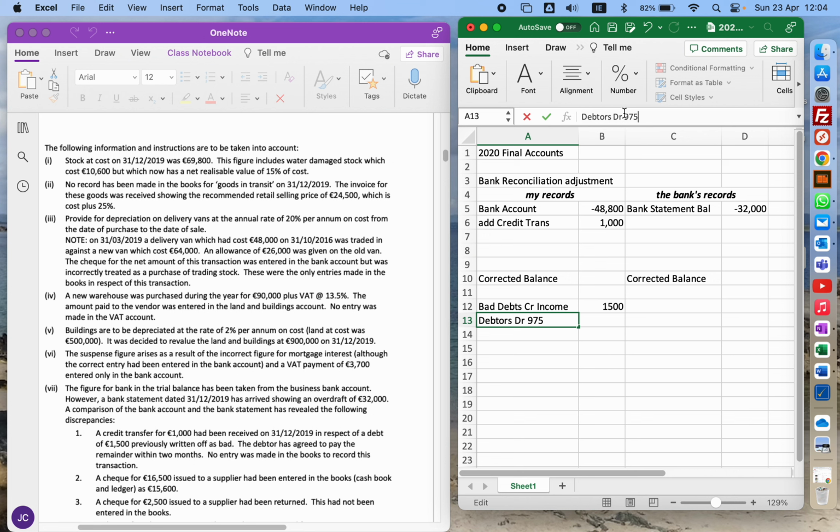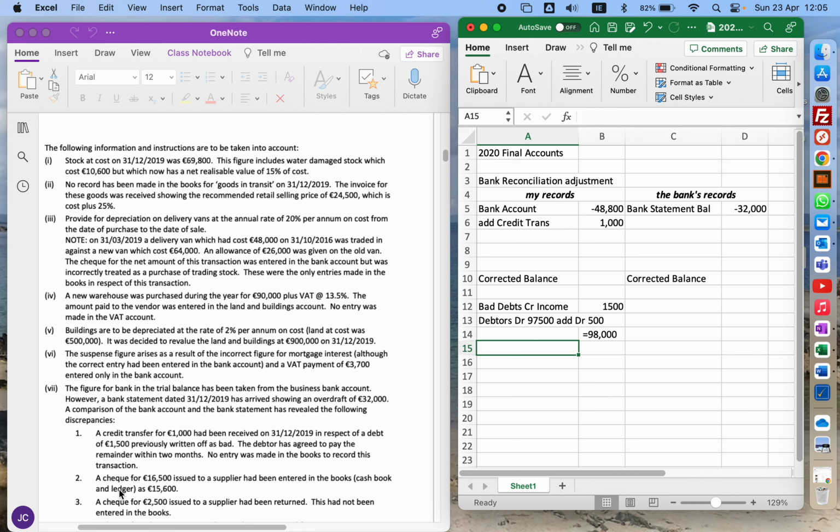So 97,500. Now I'm going to reinstate the missing money. So there's €500 of a debt that I'm going to add on. So we'll add a debit of 500. Okay, so that means that we're going to get a corrected figure of 98 grand. So that's the figure that we now have for debtors. And that's that. Okay, moving on.